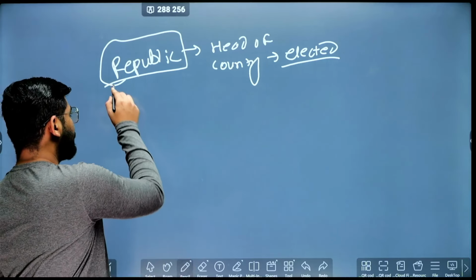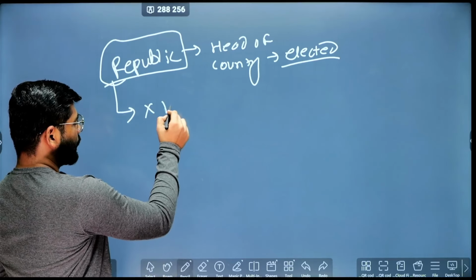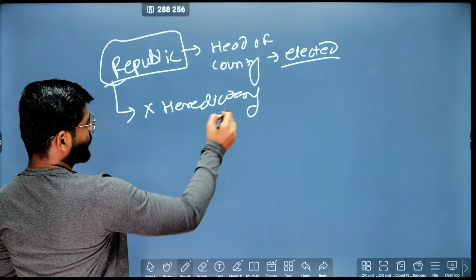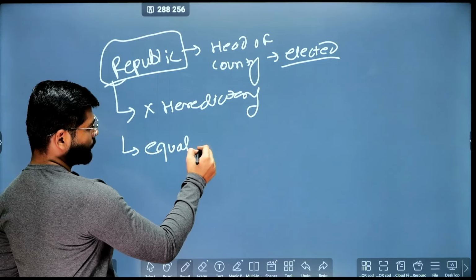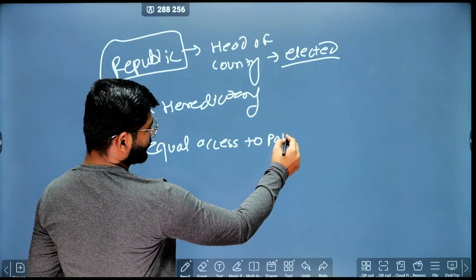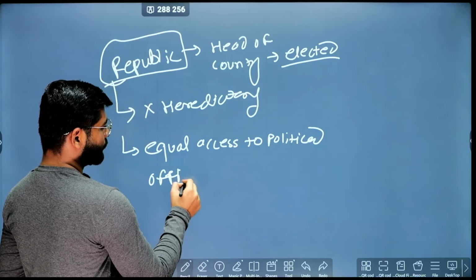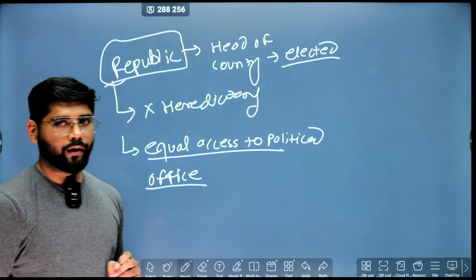And when it comes to republicanism, there are other aspects also. First, it is not a hereditary office. Second, everyone has equal access to political office. So these are the two aspects of the word republic.